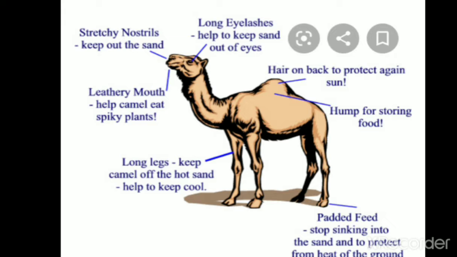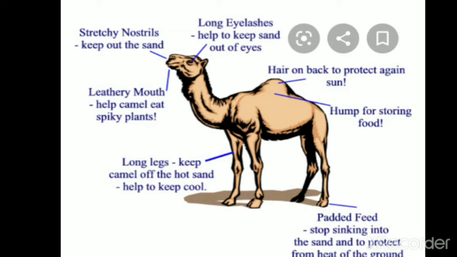Camel is the most commonly found animal in the desert. Here some adaptations are given. It has special nostrils and eyelashes which help it to protect itself from the sand. It can store its food in the hump. It has padded feet which help it to walk properly on the sand.